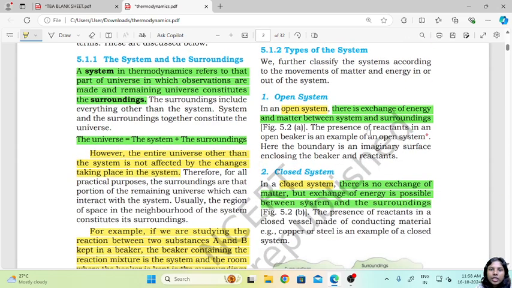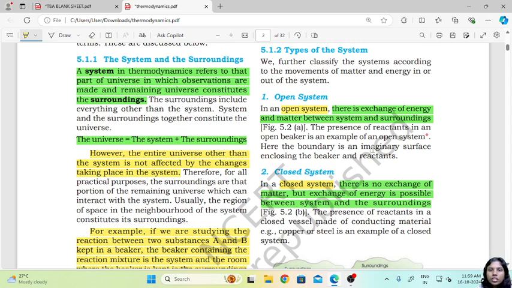Now there are three major types of systems. First we have the open system, closed system and isolated system. Now in an open system, there is exchange of energy and matter between the system and the surroundings. So when we are talking about an open system, say you have a hot cup of tea, you have brought it and you have kept it on a table in a room. Now how do we look at the exchange of energy that is happening here? So if you bring a hot cup of tea and you place it in a room and leave it like that for a long period of time, say 2 hours, in that case what will happen?